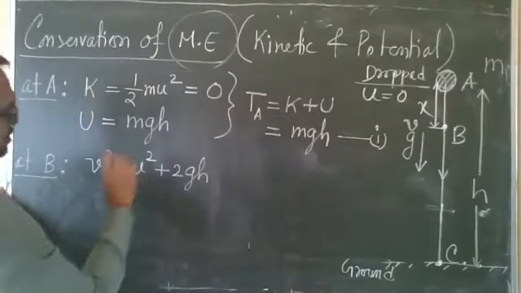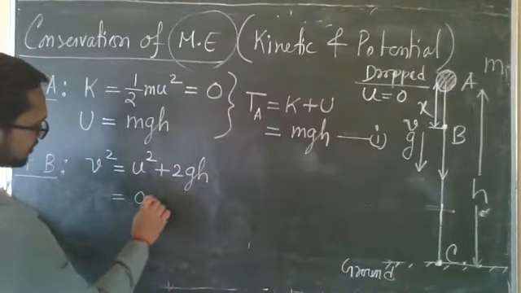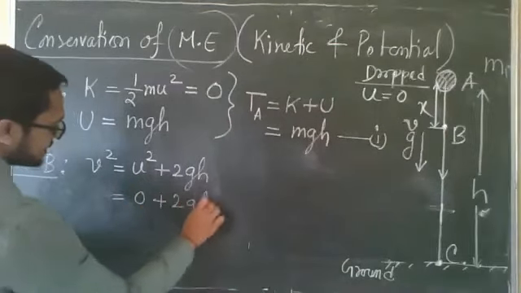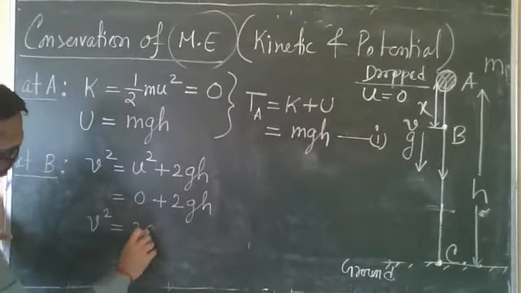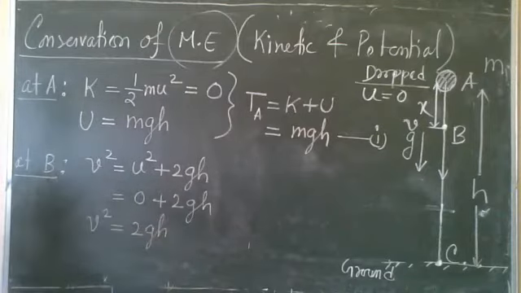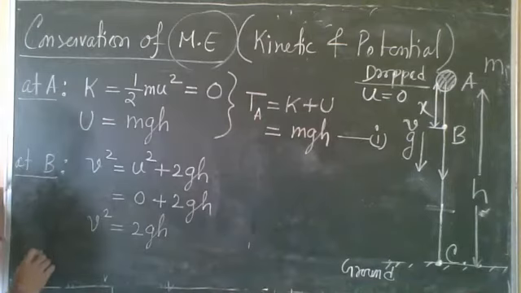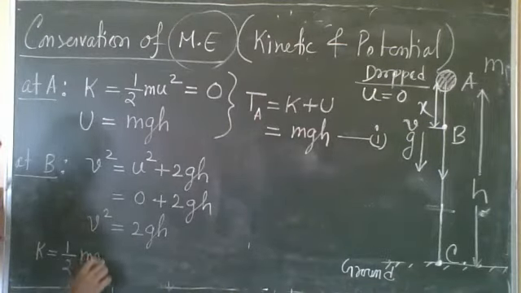Now u equal to 0. So v square is equal to 0 plus 2gx, that is 2gx. What will be the kinetic energy at B? Kinetic energy formula is half m v square.